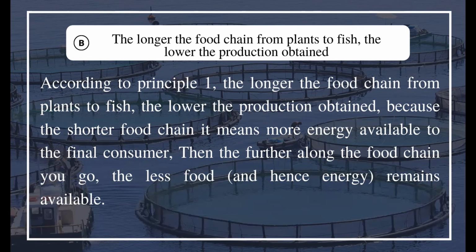According to Principle 1, the longer the food chain from plants to fish, the lower the production obtained. Because with a shorter food chain, more energy is available to the final consumer. Then the further along the food chain you go, the less food, and hence energy, remains available.